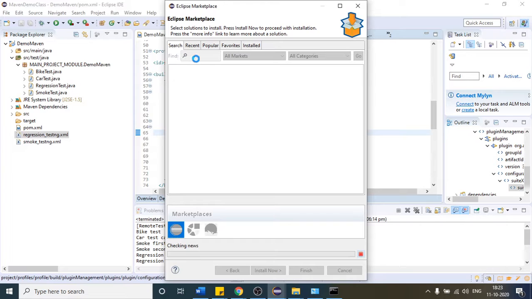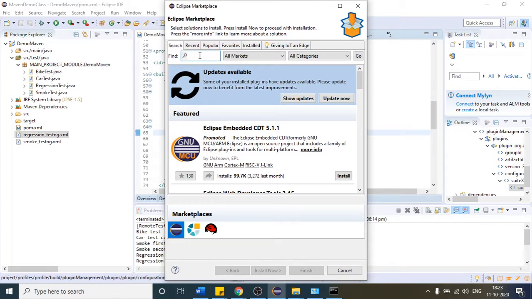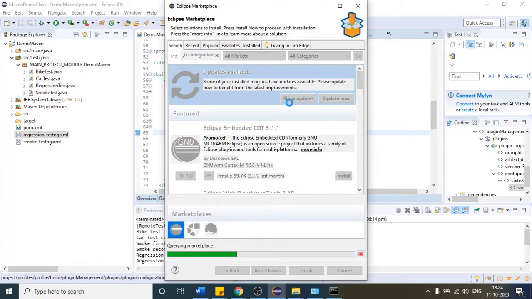Type here Maven Eclipse integration. So let us wait for that to finish. I think I am already having it, so this is the reason it is not showing. Okay, just type here Maven Eclipse. I am already having it, this is the reason it is not showing. Okay. Hit enter. I think we can find it.